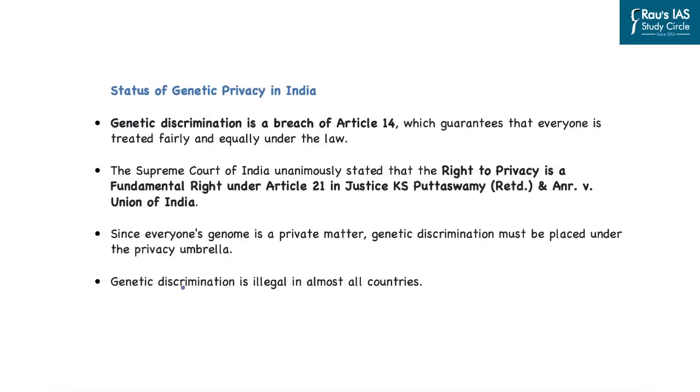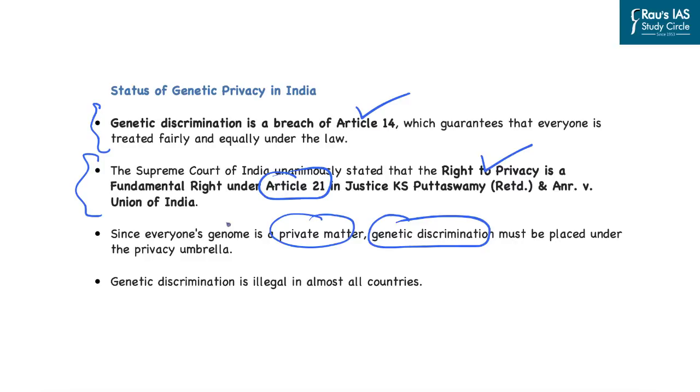So then what is the status of genetic privacy in India? In this line, genetic discrimination is seen as a breach of Article 14, which guarantees that everyone is treated fairly and equally under the law. Further, the Supreme Court in the famous Puttaswamy judgment has highlighted that the right to privacy is a fundamental right under Article 21. And since everyone's genome is a private matter, that is, the genetic data of a person is a private matter, genetic discrimination must be placed under the privacy umbrella, which has been provided as a fundamental right under Article 21 after the Puttaswamy judgment of the Supreme Court of India.